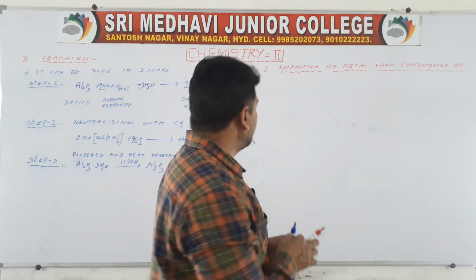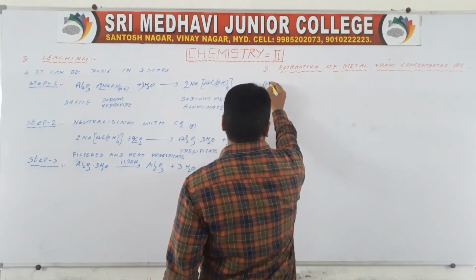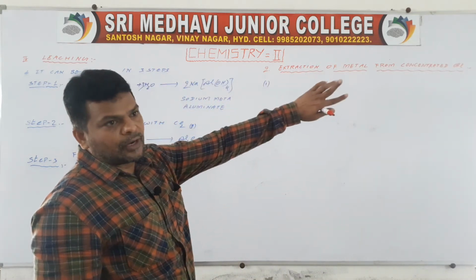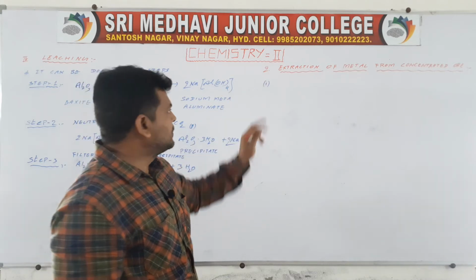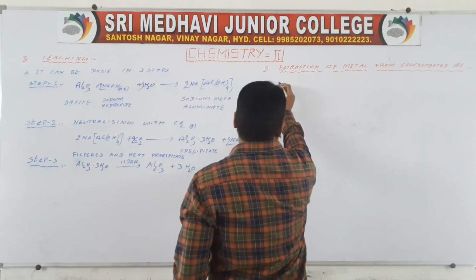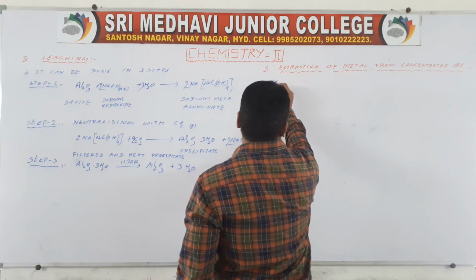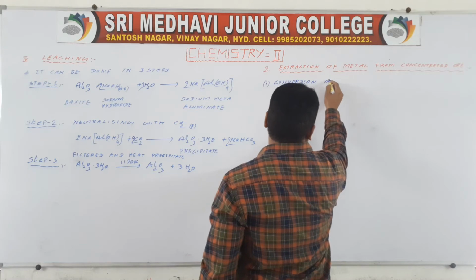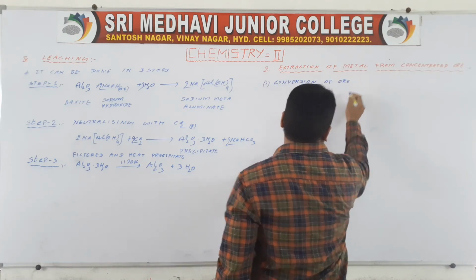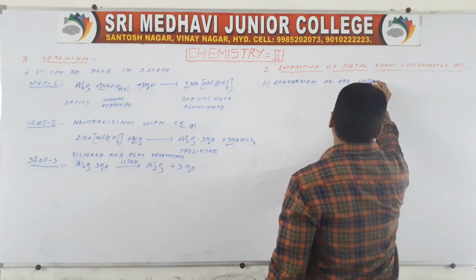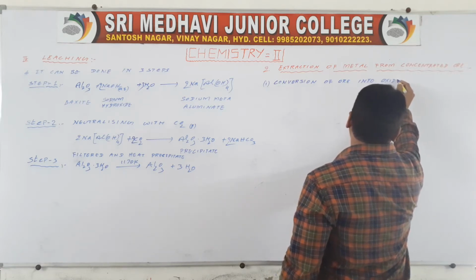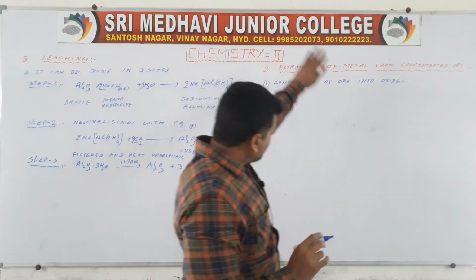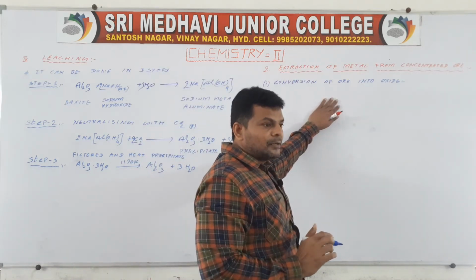So in this one, the first stage, extraction of the metal from concentrated ore, involves two processes. The first one is nothing but conversion of ore into oxide. Conversion of ore into oxides involves two processes.